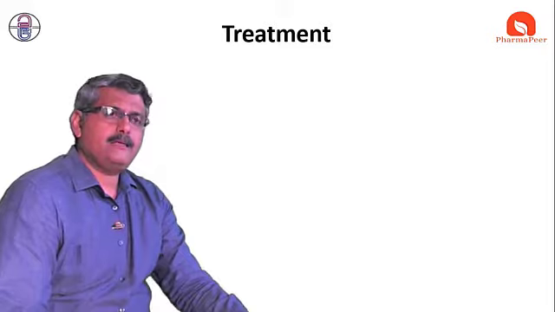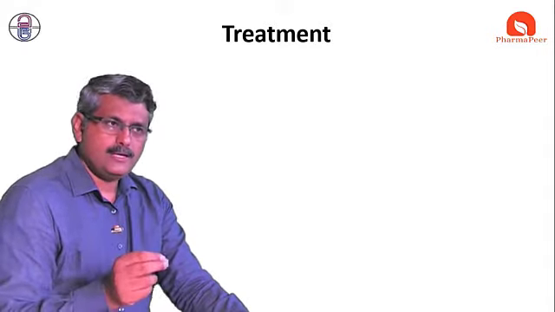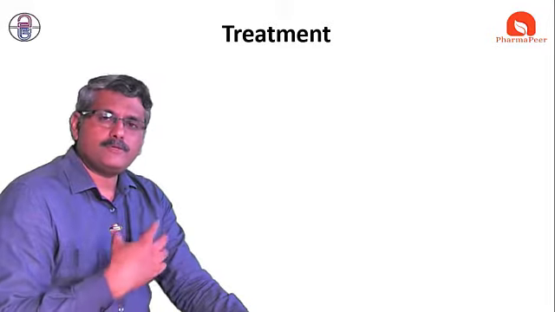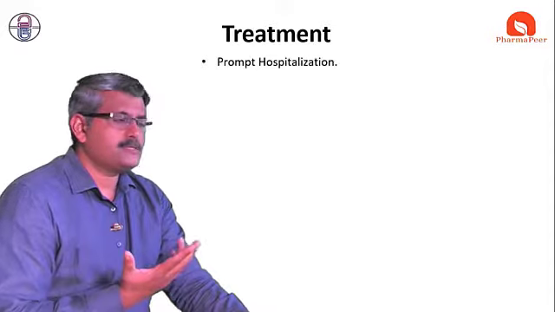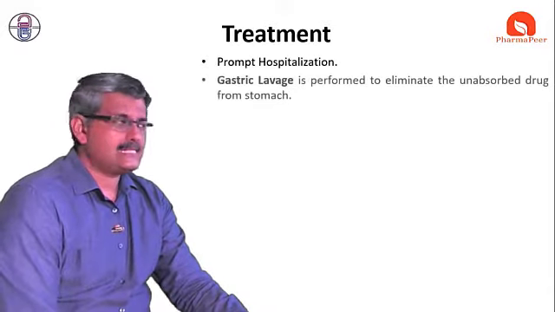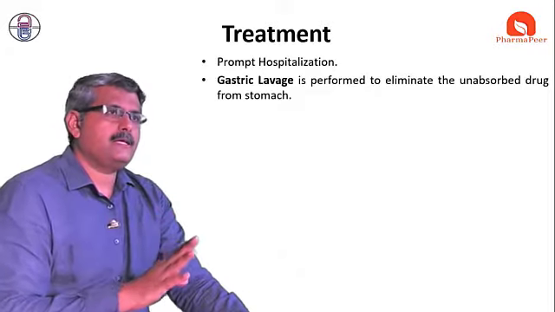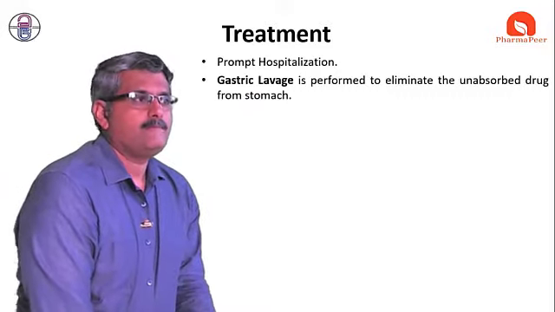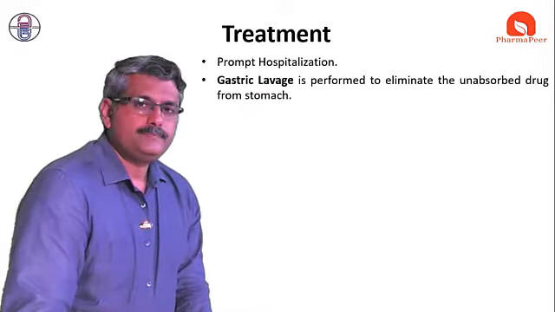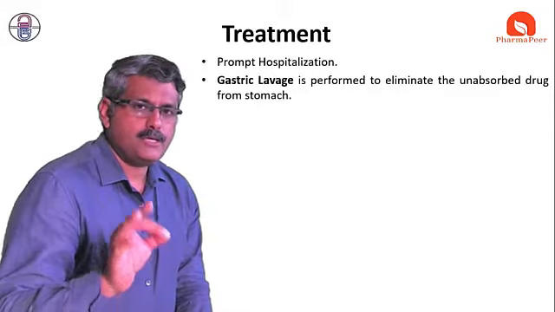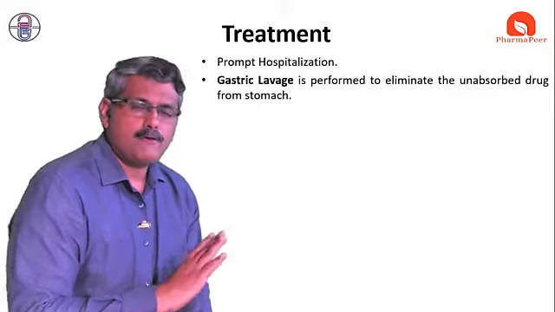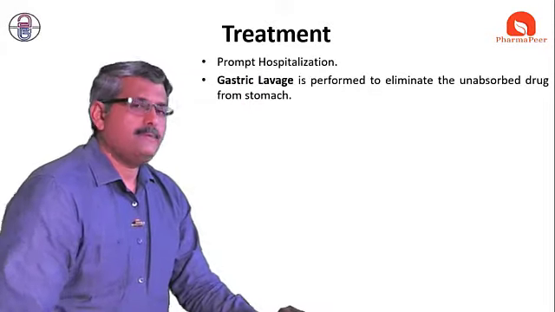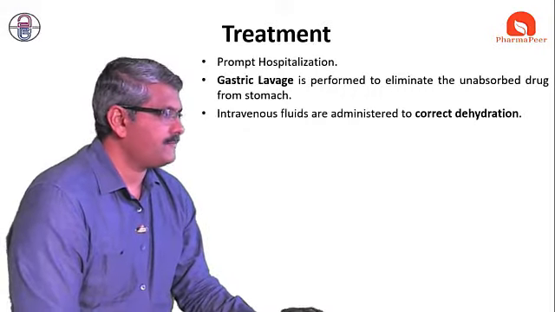Already we have discussed, if the patient is administered the drug orally, then remove the unabsorbed drug, remove the unabsorbed poison from the stomach. So for that purpose, one thing is gastric lavage. So first thing, whenever there is any poisoning, one point we can add here as a Brahmastra: prompt hospitalization, give emergency hospitalization, as fast as possible. That is the first one. Second one, gastric lavage to eliminate unabsorbed poison from the stomach.